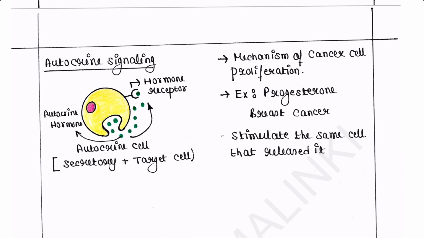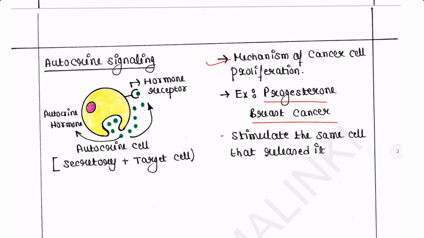Autocrine signaling is a major mechanism of cancer cell proliferation. For example, progesterone. Progesterone acts in an autocrine manner in breast cancer. It acts as an autocrine by stimulating the same cell that released it to proliferate.